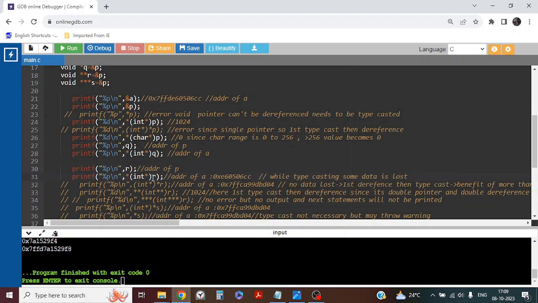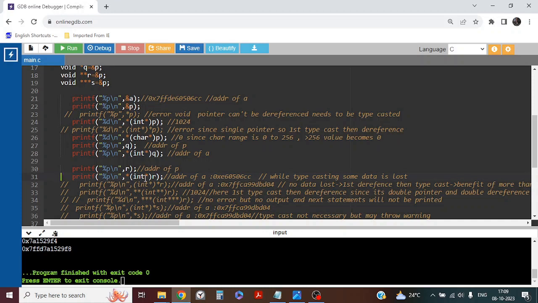Next, move to line 31. What am I printing? First typecasting, then dereferencing. r is a double pointer, and r is holding the address of p. Dereferencing means whatever p holds will be given as the output. p is holding the address of a, so the address of a will be printed. Since it is a double pointer, we can do both things. We are not extracting the value 1024 here; we are extracting the address. So we can first dereference and then typecast, or we can typecast and then dereference. Both we can do.